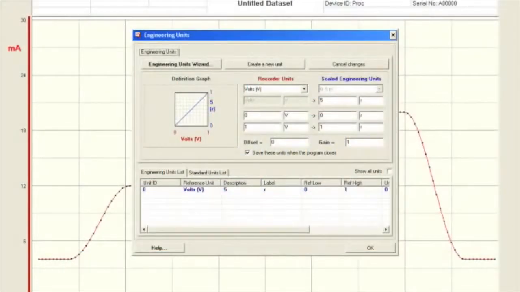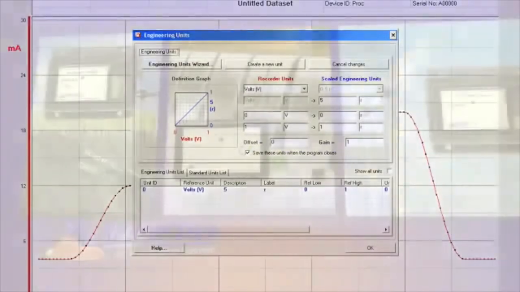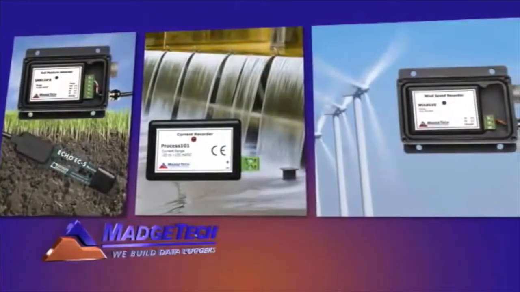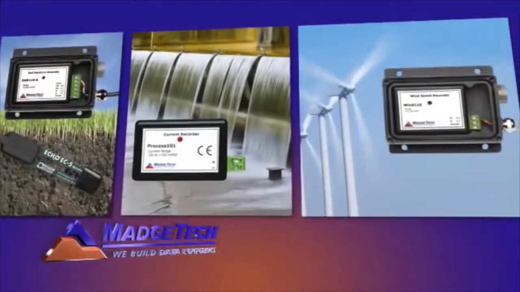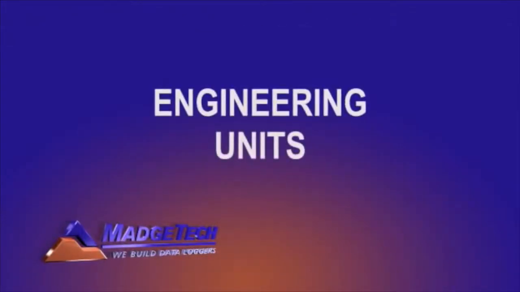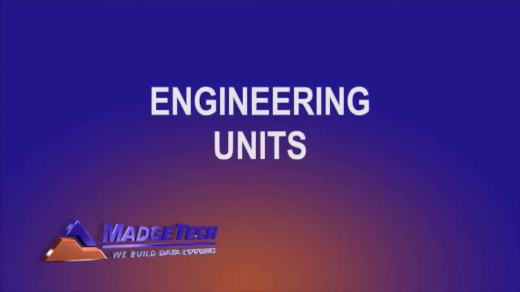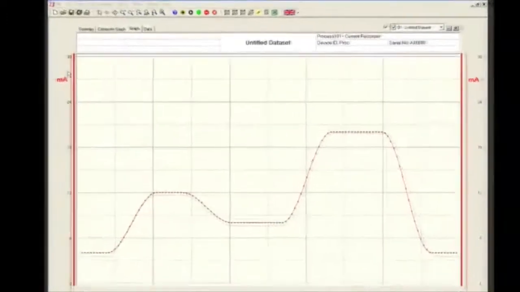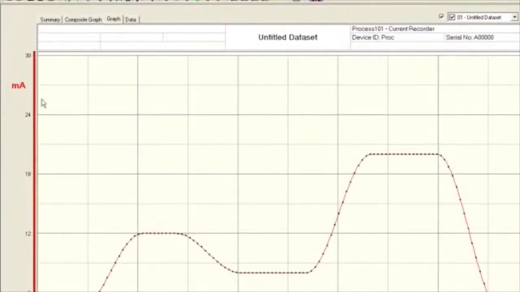MadgeTech's data logger software features an engineering units function which allows users to convert data into a variety of measurement units for better analysis. In this tutorial, we will review how to create and apply engineering units using the Engineering Units wizard. This step-by-step video will use the example of a Process 101 data logger connected to a pressure sensor.